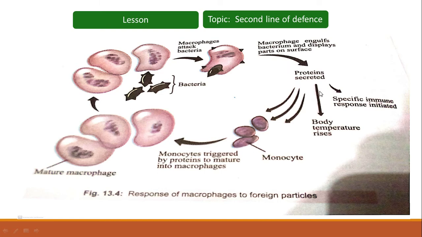Proteins are secreted as well that will cause a rise in the body temperature, and due to the rise in body temperature, the growth of those microbes is restricted.